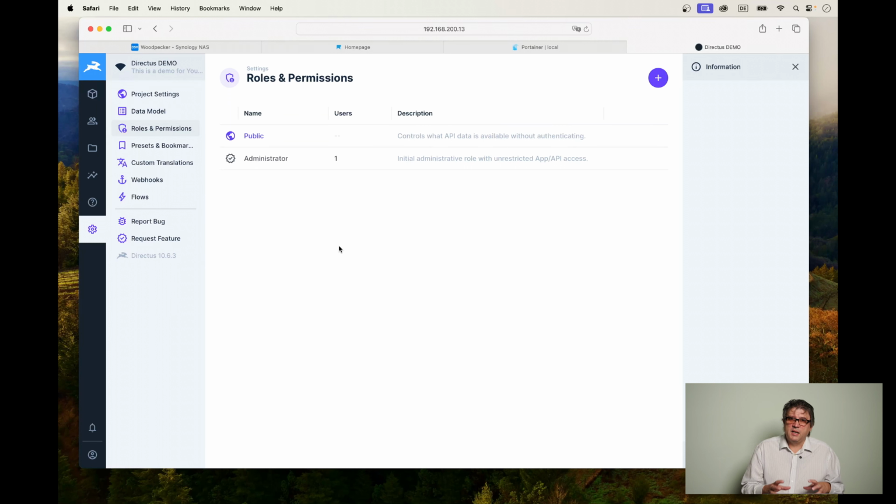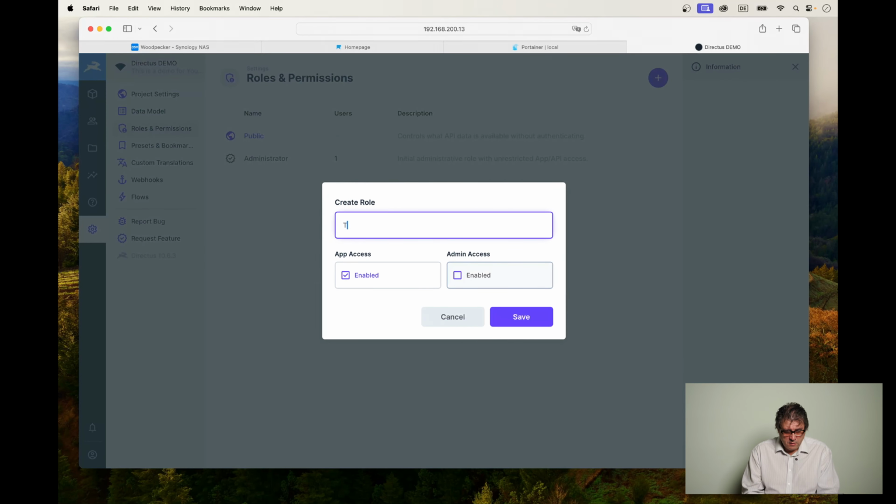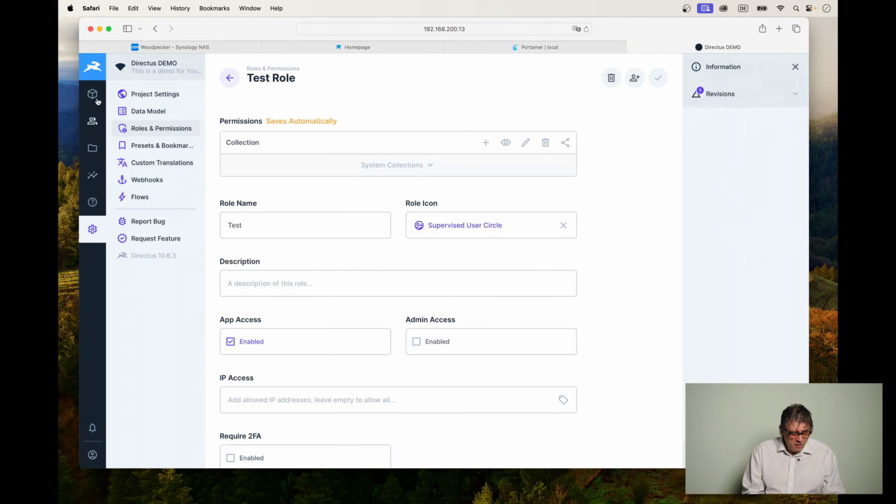This controls basically on a table or collections level, they call it collections, who can do what with the data. So you can create, for example, a new role. Let's call it test. And you can say, okay, app access is enabled, so people can access what's, I'm just clicking on this, what's behind this cube.